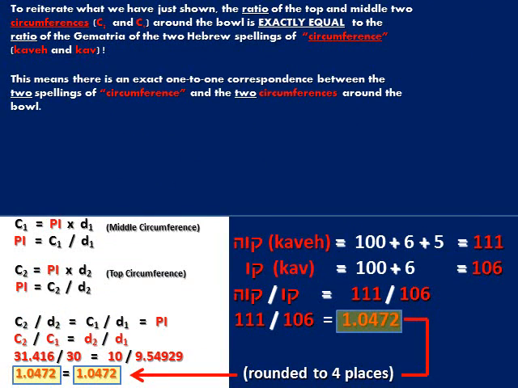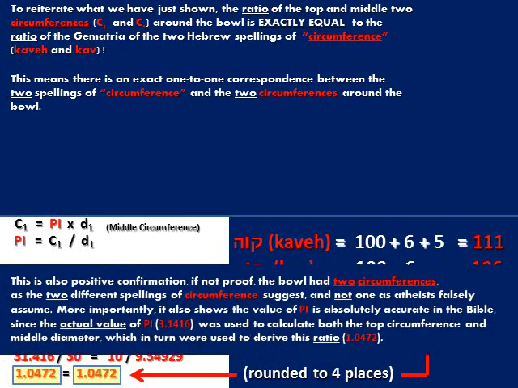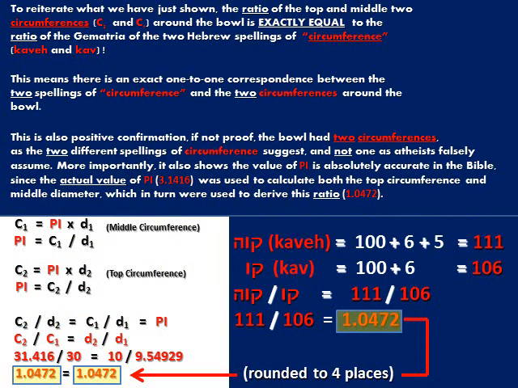To reiterate what we've just shown, the ratio of the top and middle two circumferences, C2 and C1, around the bowl is exactly equal to the ratio of the gematria of the two Hebrew spellings of circumference, kave and kav. This means there is an exact one-to-one correspondence between the two spellings of circumference and the two circumferences around the bowl. This is also positive confirmation, if not proof, that the bowl had two circumferences, as the two different spellings of circumference suggest, and not just one circumference as atheists falsely assume.